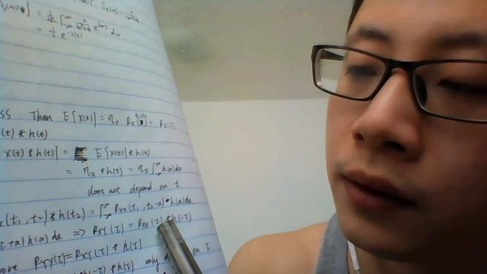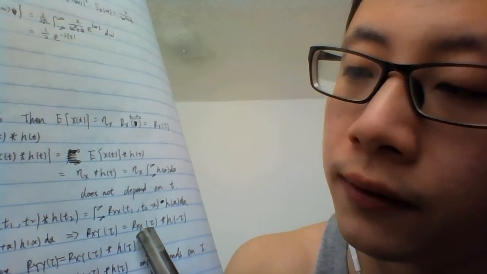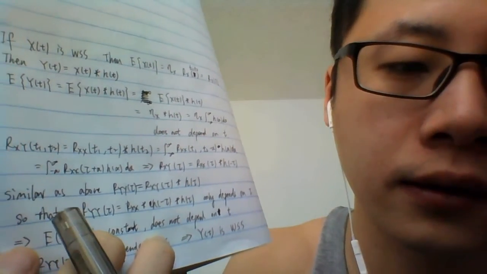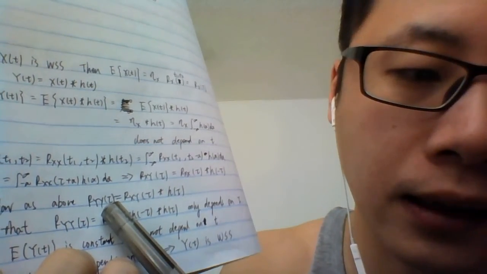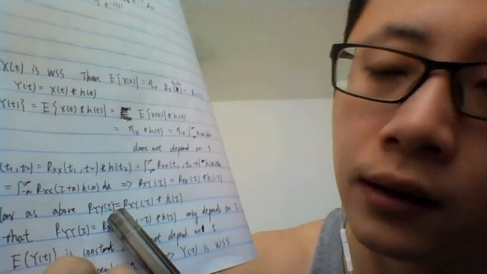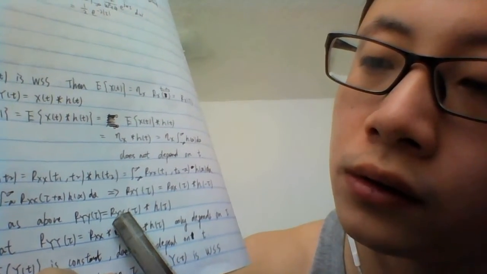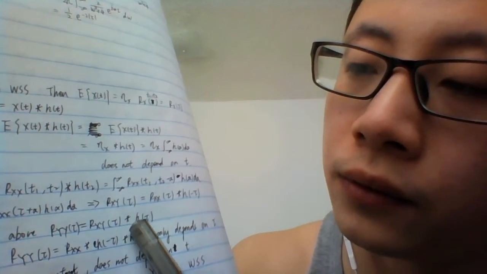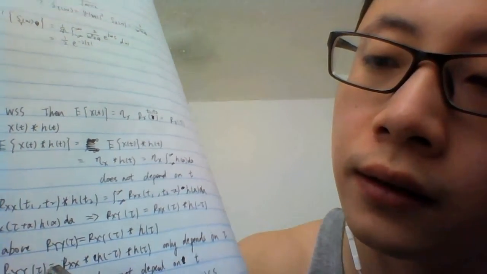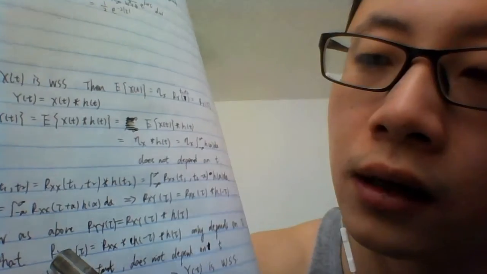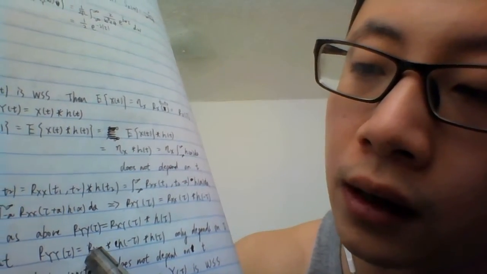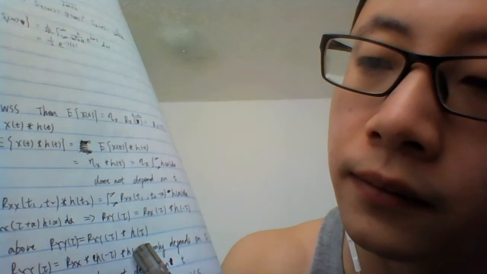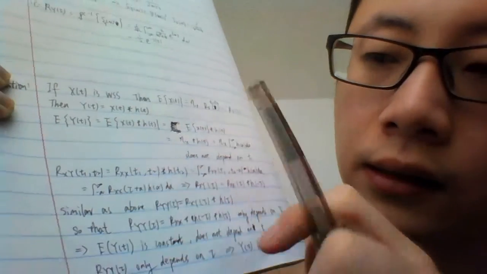So we know that Rxy(tau) equals the convolution of Rx(tau) and h(minus tau). Similar to the first one, we find that the autocorrelation of y(tau) equals the cross correlation of x and y(tau) convolved with h(tau). So finally, Ryy(tau) is equal to Rx(tau) convolved with h(minus tau) and convolved with h(tau).